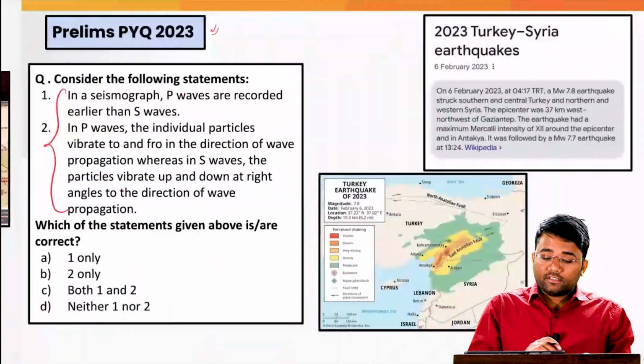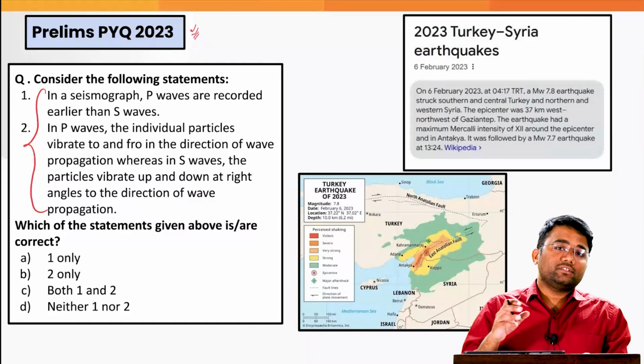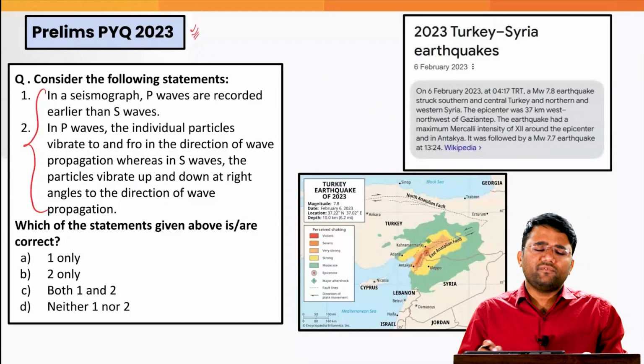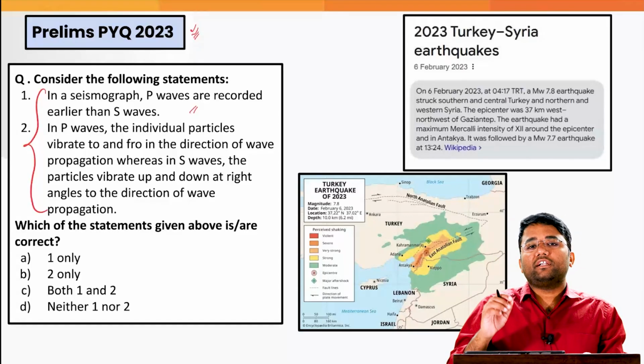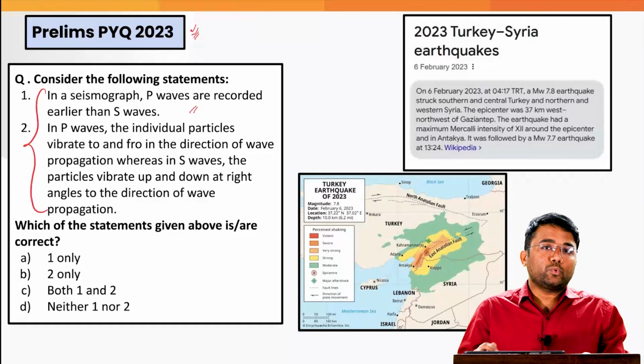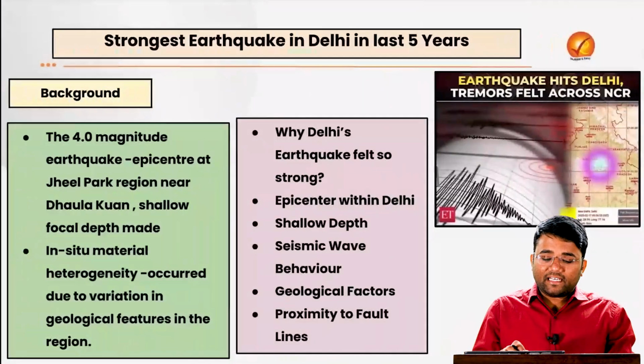Why? Because in prelims 2023 itself there was a question asked from this particular topic which was very basic in nature and it was directly from the Fundamentals of Geography NCERT, and if you did not have a divorce with your basics, you could have easily solved this particular question. Now, what exactly is an earthquake?